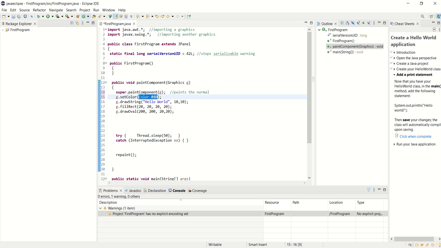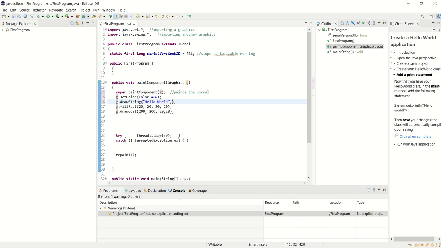We can actually make our own colors, and we'll cover that in the future. So that sets the color to blue. That draws a string. A string is a sentence. So the string that I'm painting is hello world, and I'm painting it at location X 10, location Y 10.